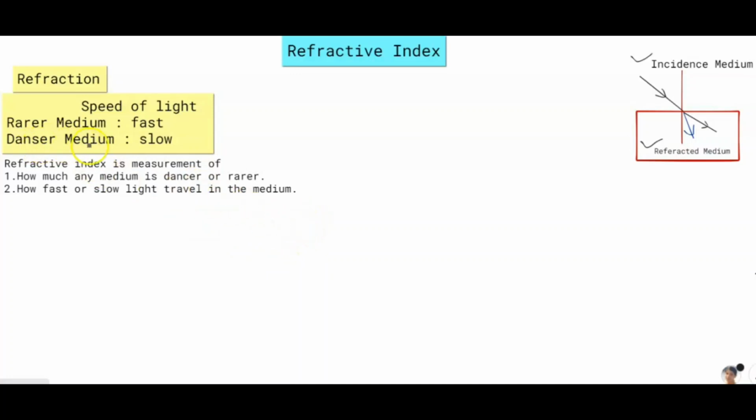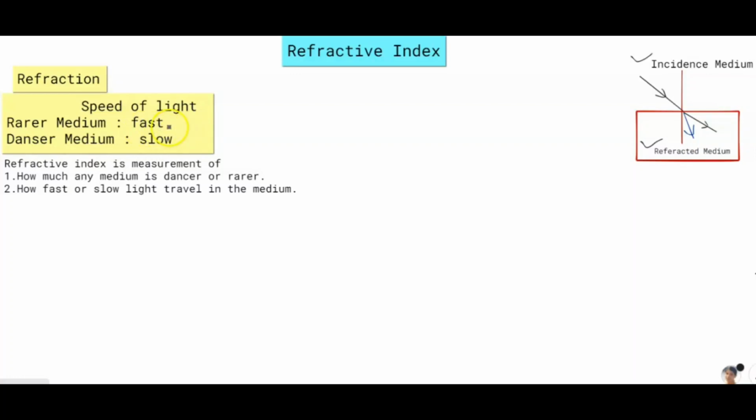So this happens with light traveling also. In a denser medium, there are more and more particles closer to each other, and they create obstacles in the light's path. So light slows down its speed. In a rarer medium, the particles are at a greater distance, so more free path is available for light, and light travels very fast in a rarer medium.